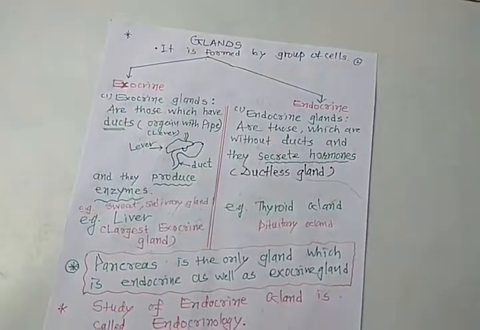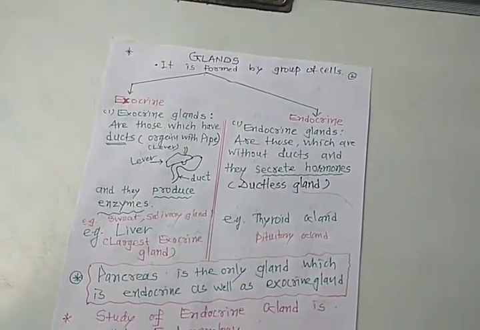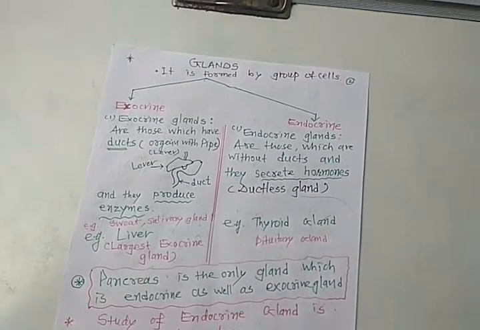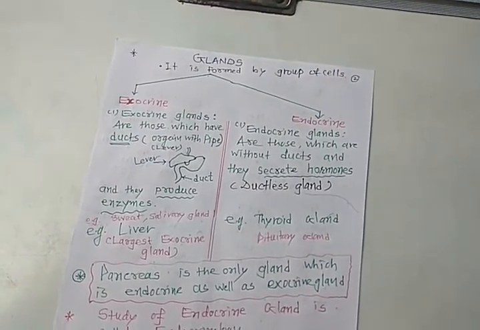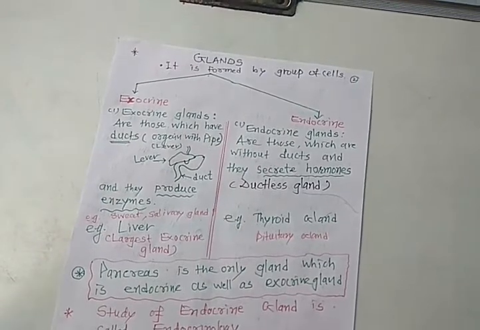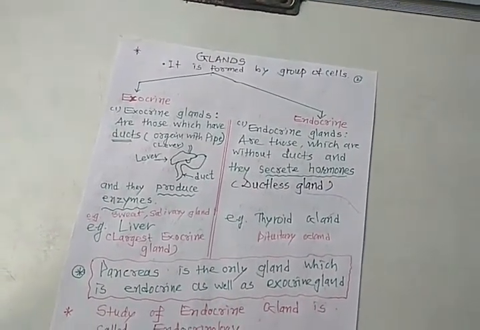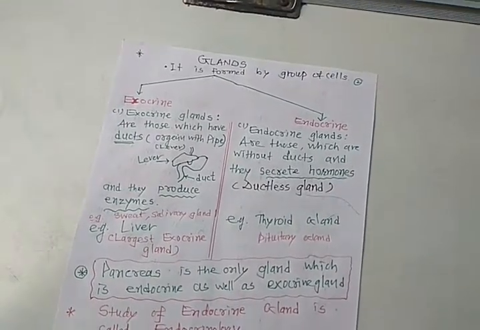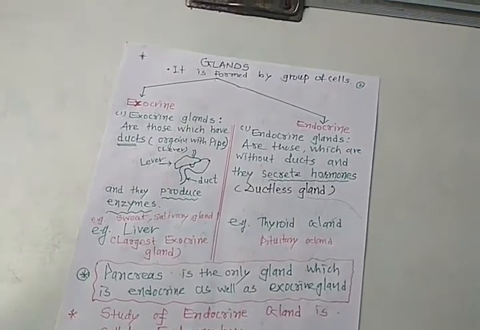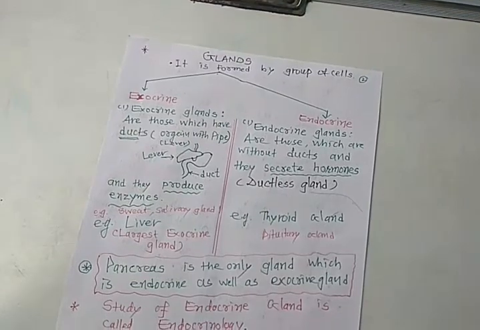Now note this point: the pancreas is the only gland which is endocrine as well as exocrine. Students, remember it for MCQ.